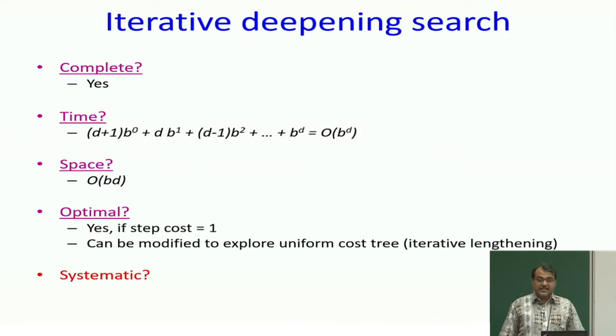And last but not the least, is this a systematic algorithm? That means, do I touch every node only once? Of course not. So, this is an algorithm which is not systematic, but who cares? Systematic is just a property, it is not necessarily a strength or a weakness. Basically, what we are saying is that space is good, time is all right, it is complete, and it is decently optimal, as in at least step optimal. And so, it is a good algorithm.